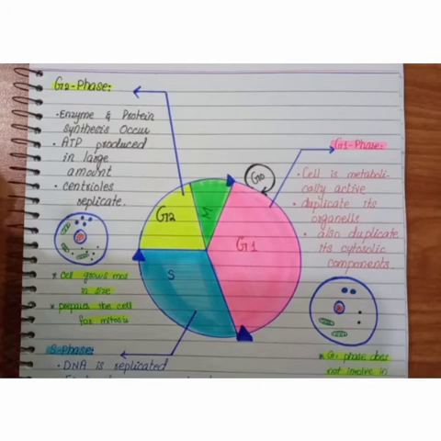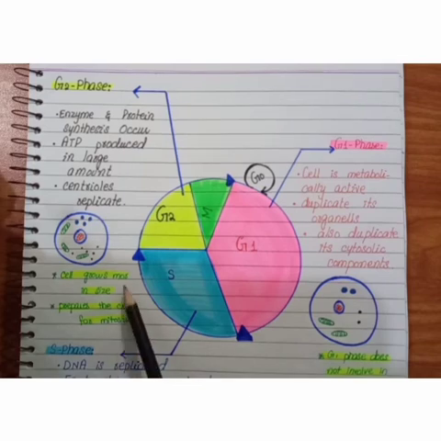Here is an important point. In the G2 phase or gap 2 phase, the cell grows more in size, and in this phase the cell basically prepares for mitosis.